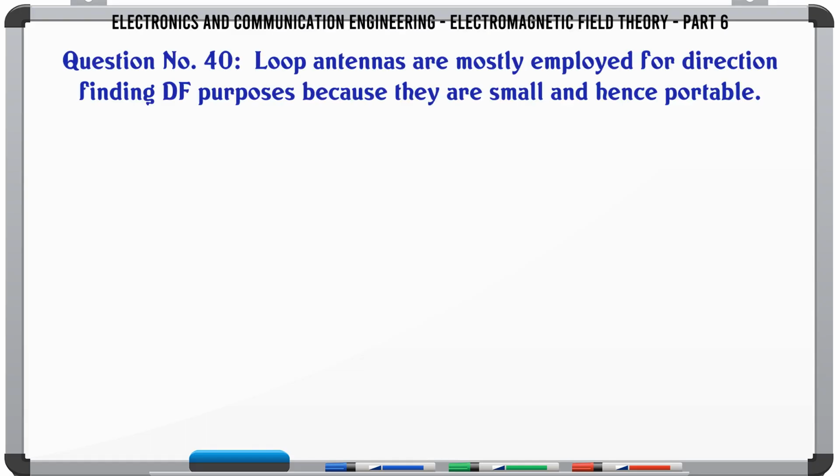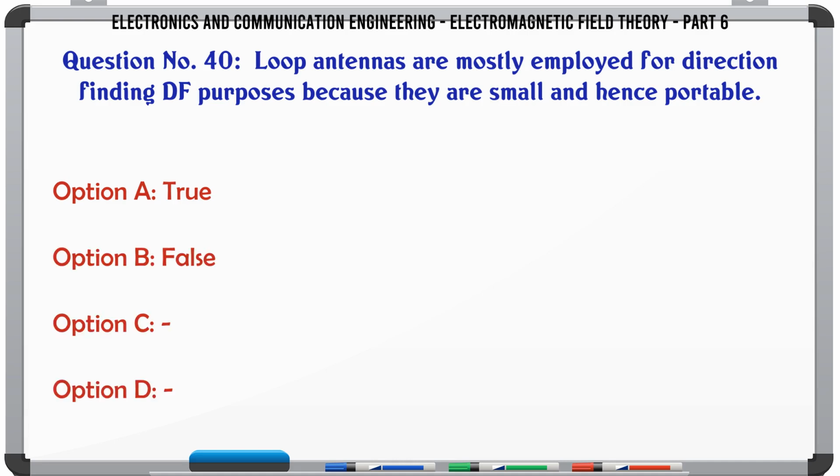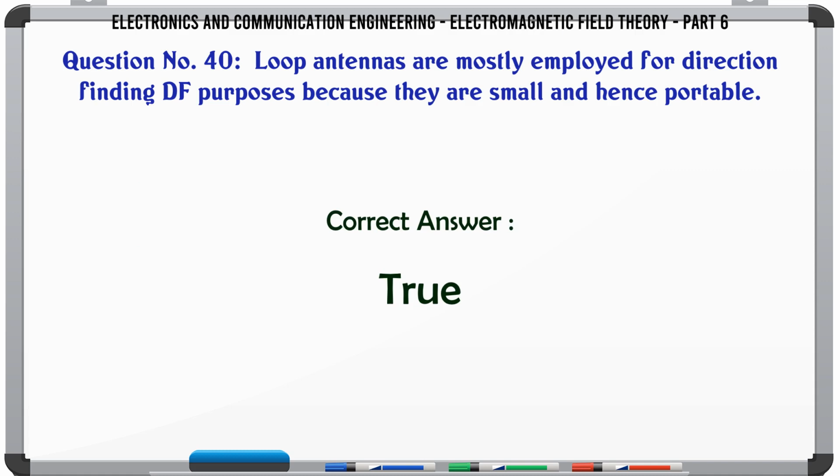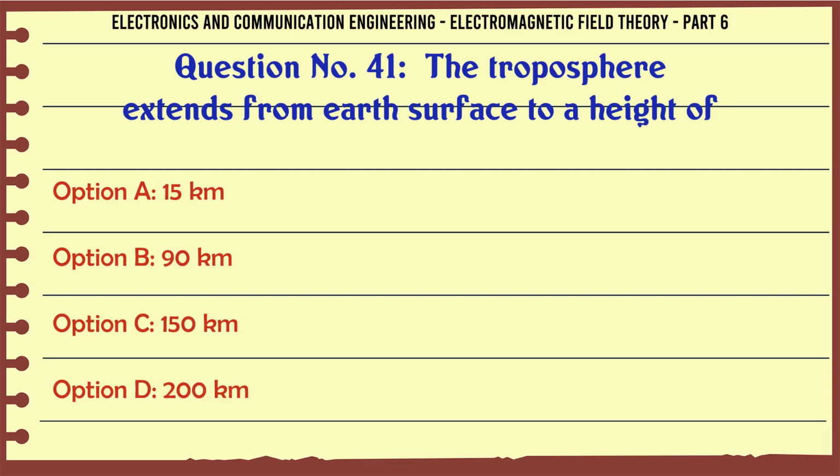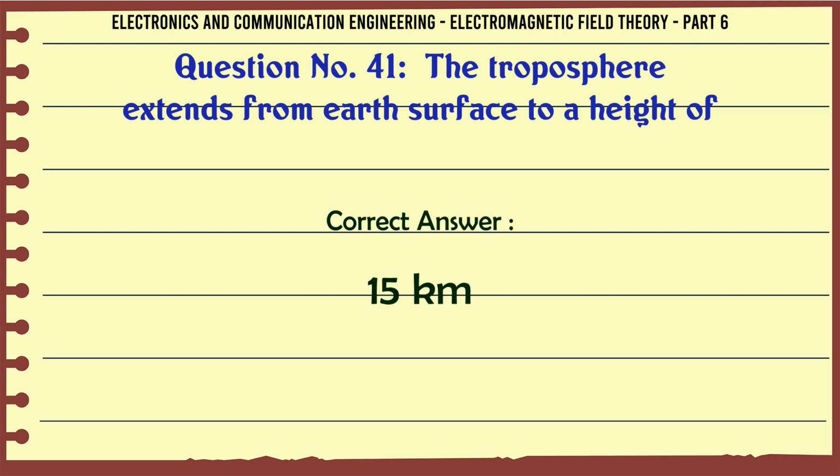Loop antennas are mostly employed for direction finding (DF) purposes because they are small and hence portable. A, true. B, false. The correct answer is true. The troposphere extends from Earth's surface to a height of A, 15 kilometers. B, 90 kilometers. C, 150 kilometers. D, 200 kilometers. The correct answer is 15 kilometers.